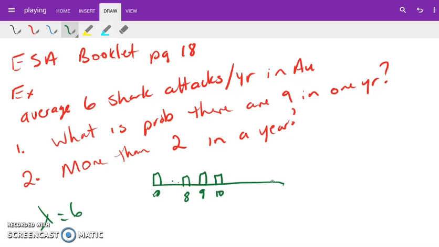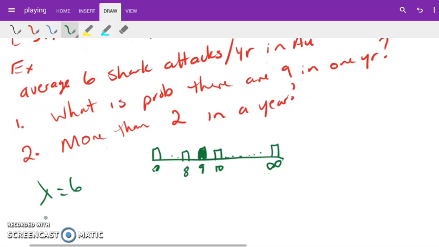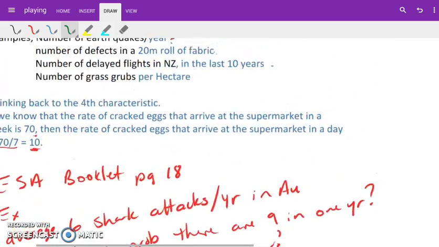And with Poisson distribution, in theory, we could go to infinity. We do not have a fixed number of trials or a fixed answer at the end. So we want the probability there are 9. We want exactly 9. So for this example, x is equal to 9. Okay, so back to the formula.